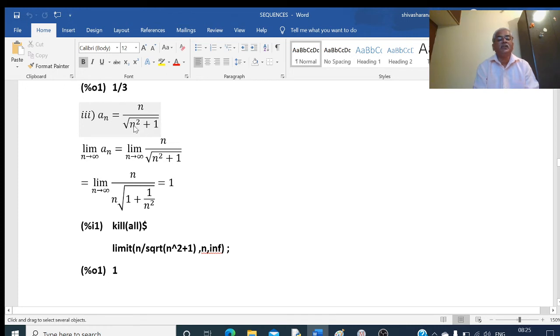And n square is in the root. If I write it outside, that will become n. So this becomes n into root of 1 plus 1 by n square. If it is inside, it is n square; if it is outside, it is n. Now again n gets cancelled here. Put n tends to infinity here. Then 1 by infinity is 0, 1 plus 0 is 1, root of 1 is 1. So 1 by 1 is equal to 1. 1 is the limit of this sequence.